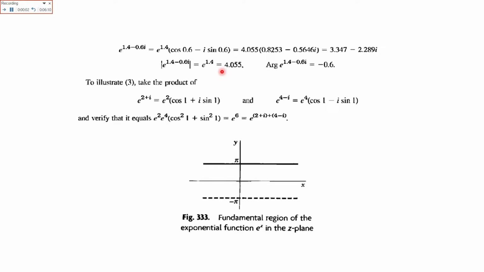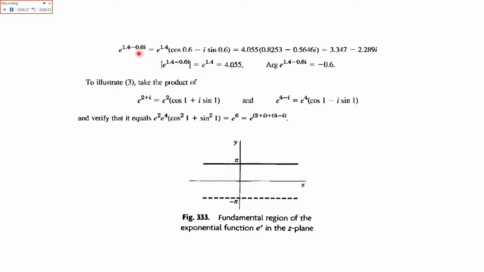Here a function is given which is in the exponential form, and we have to write it in the simple form. Here it is e raised to power 1.4 minus 0.6 iota, or we can say that it is e raised to power x minus iota y.